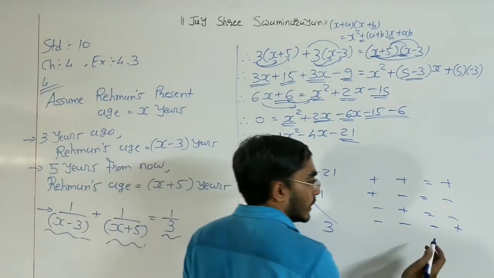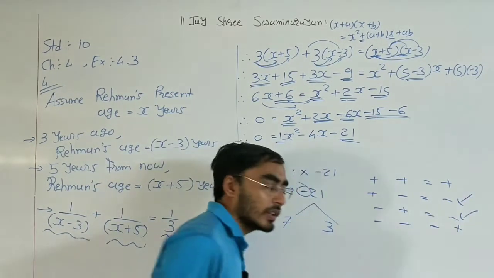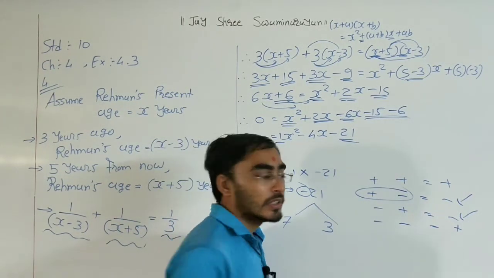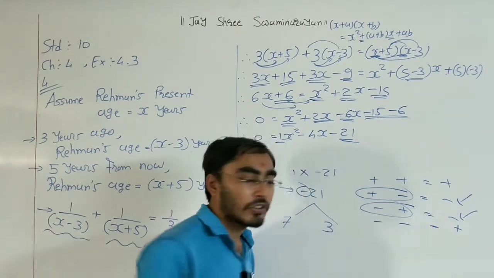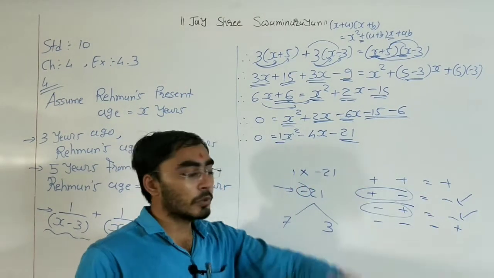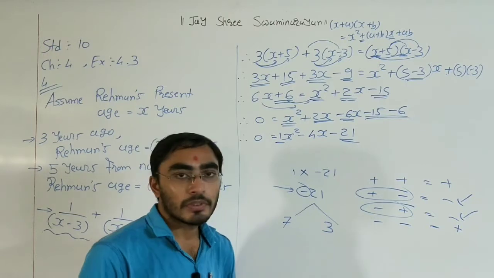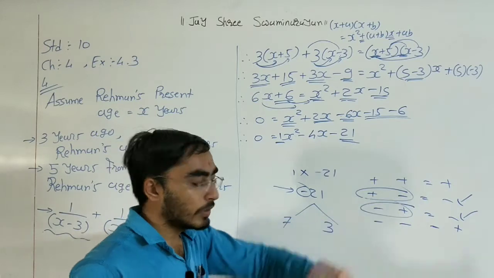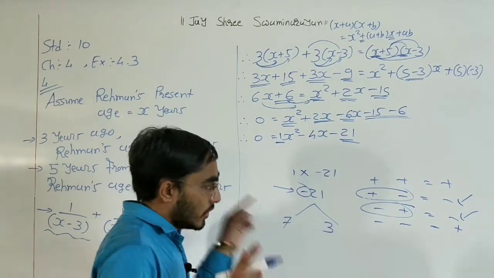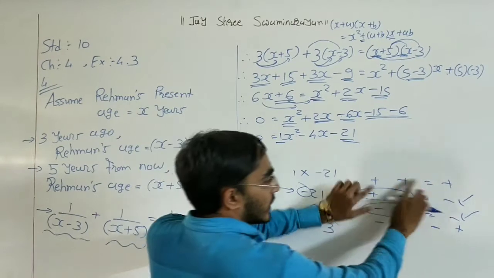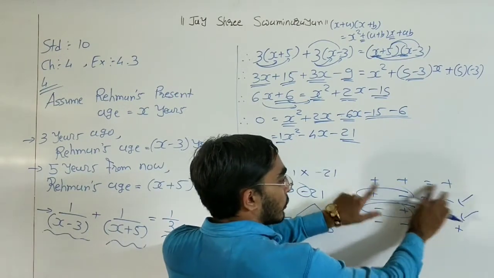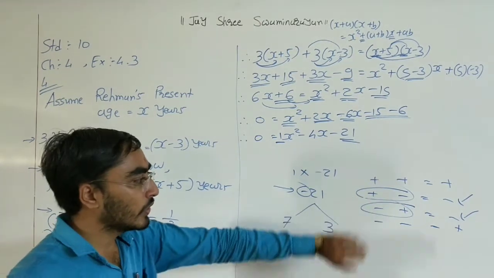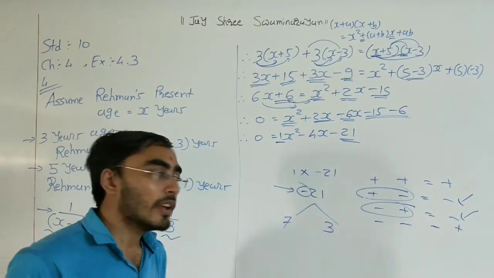Okay. Now if we want to do the subtraction process, then what do we need to do? We need to give different signs. Right? We need to give different signs so that the subtraction process is used. Okay? So one factor we need to give a plus sign, one factor we need to give a minus sign. If we give the same sign to both these factors, then the addition process is there, right? Plus plus plus, minus minus plus. So here we want the subtraction process, so we need to give different signs.